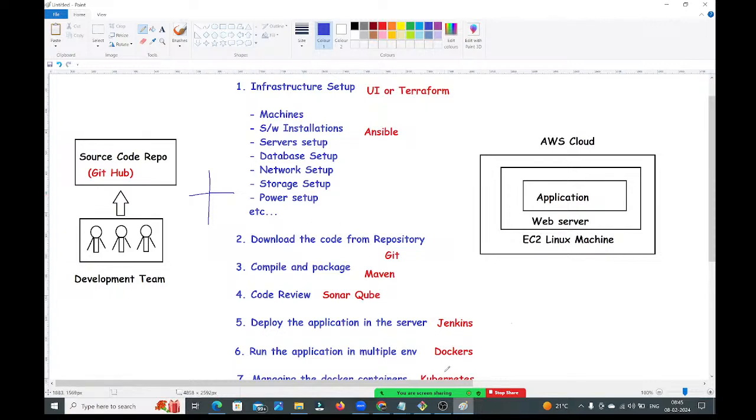So the DevOps team works on that code. This activity is done by the development team, and this activity is done by the operations team. That's why we say DevOps is nothing but a combination of development plus operations. Both teams should work collaboratively. Then only they can deliver the project to the client as quickly as possible. Understood, guys? I hope you got the complete clarity.